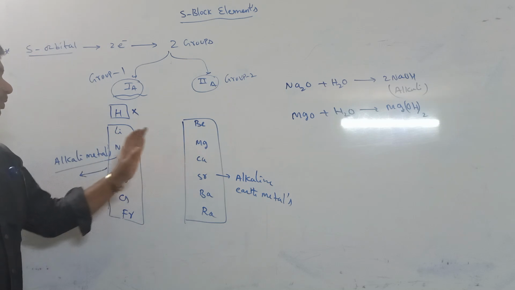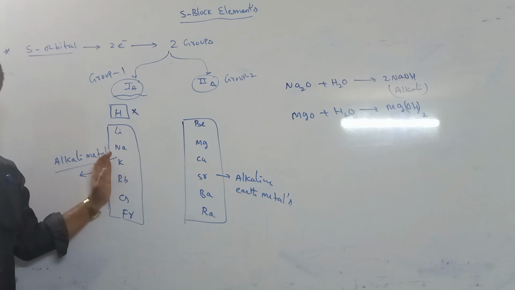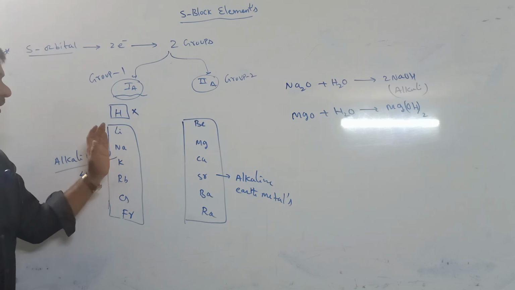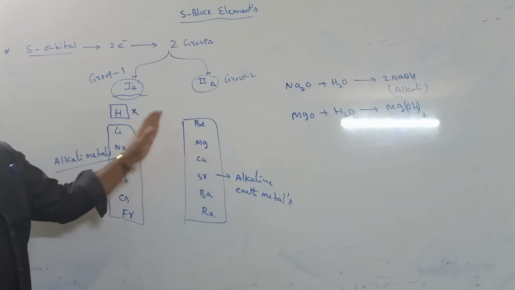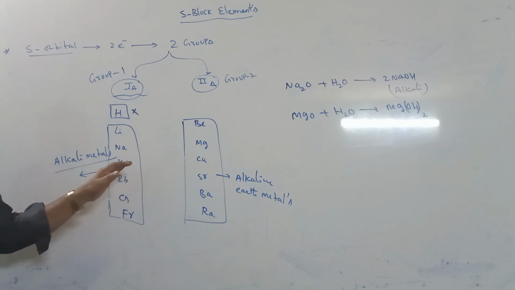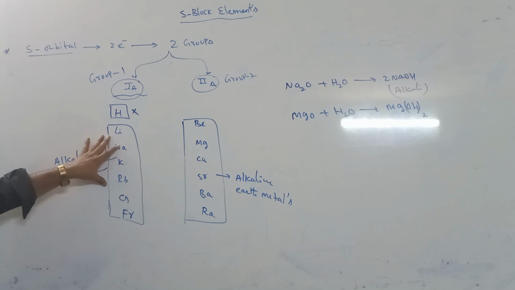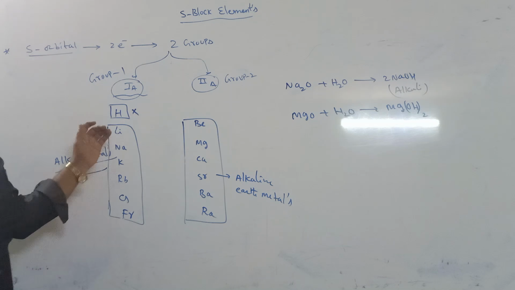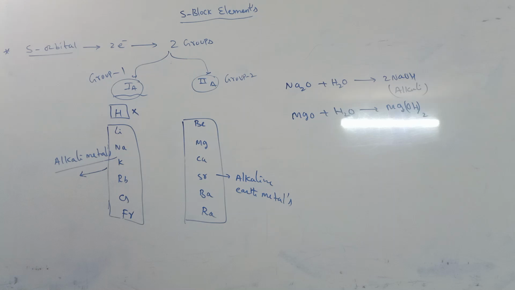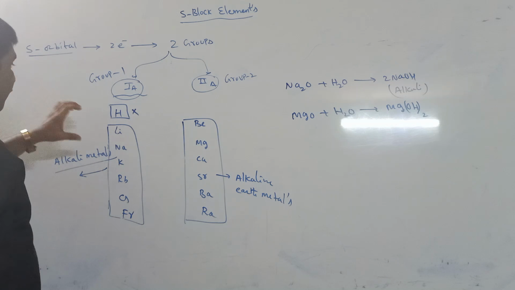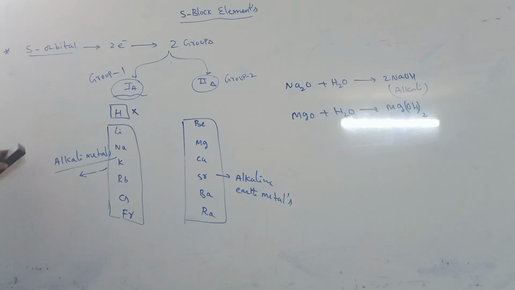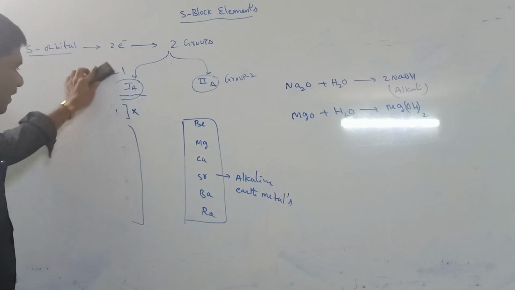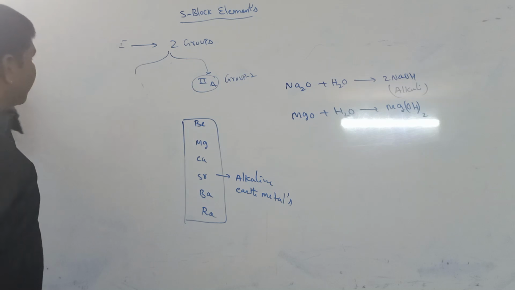But in these two, 1A group elements have more basic character than 2A group elements. That is about 1A and 2A group elements. So in this, the first one is alkali metals, means 1A group elements.